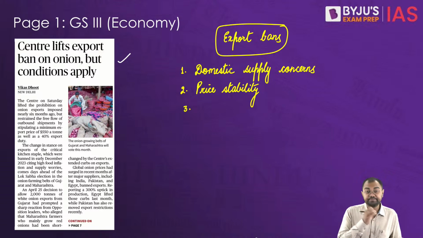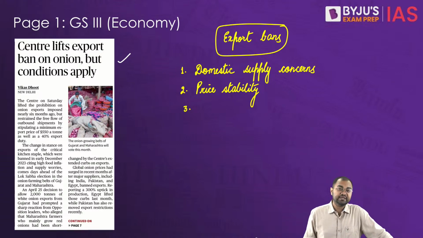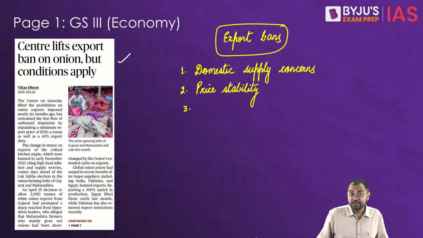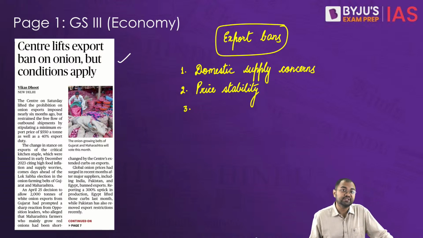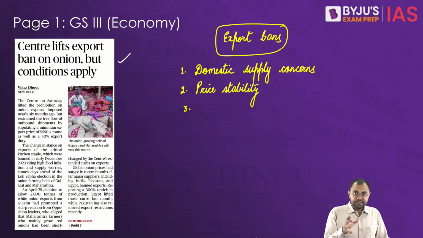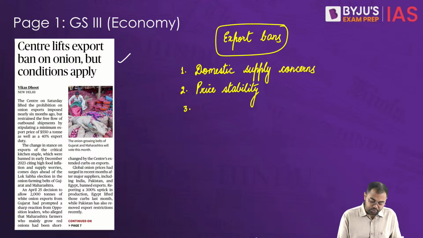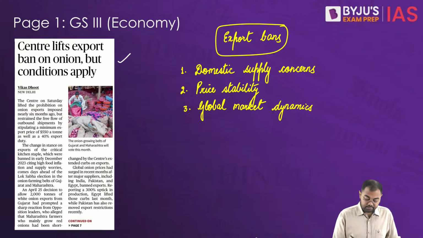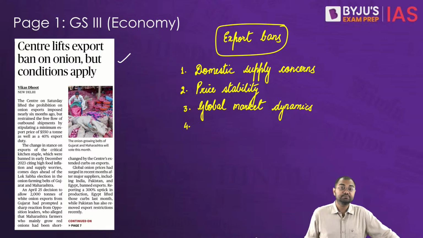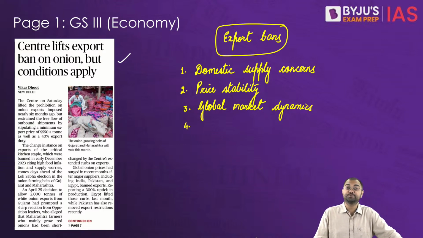So this is the second reason. Then the third reason, sometimes it is also dictated by global market dynamics, because export restrictions can also be influenced by global market conditions. If there's, let's say, an instability or volatility in the international market, the government may impose restrictions to safeguard the domestic interests. So that's why sometimes we see that the global market dynamics would lead to these kind of exchanges, or let's say the export bans.